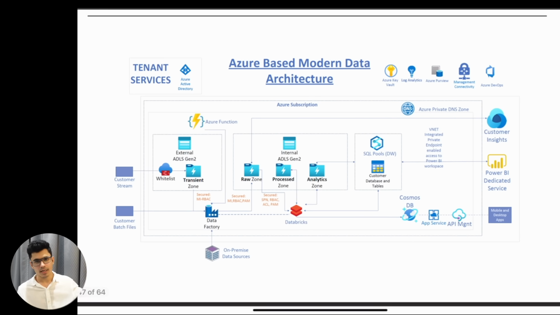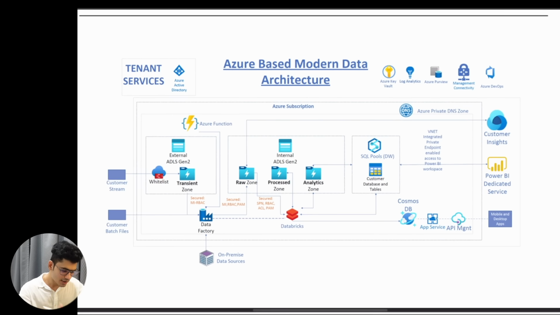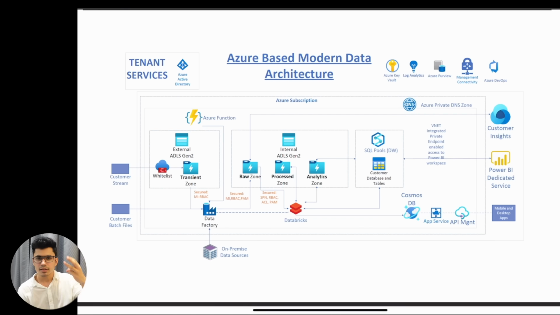Same concept: collect, ingest, store, transform, serve, and use it. Everything is the same, and there are some undercurrents, as you can see. We are using Azure Key Vault to securely store our keys, Log Analytics, Azure Purview, and Azure DevOps to properly operationalize the entire integration for the scripts. So these are the different services that can be used together. These are the three different pipelines we have used till now. I showed you using AWS, GCP, and Azure.